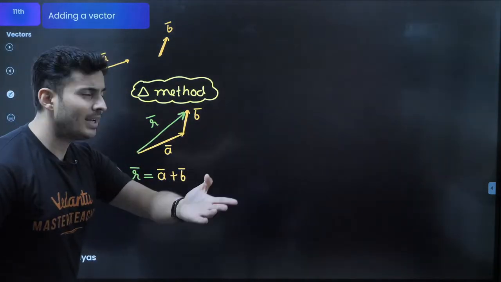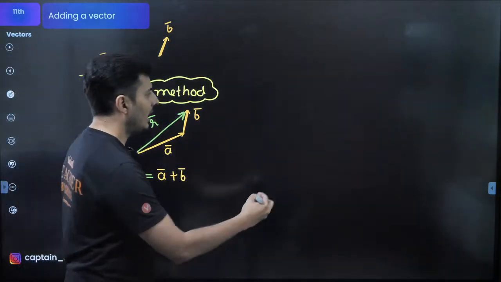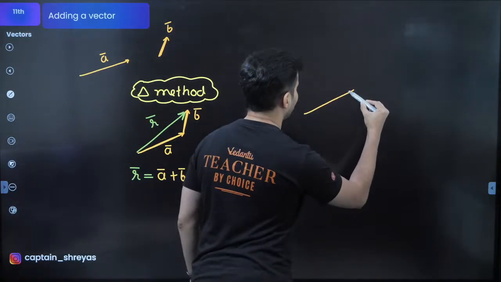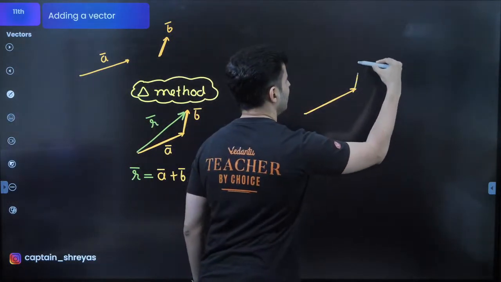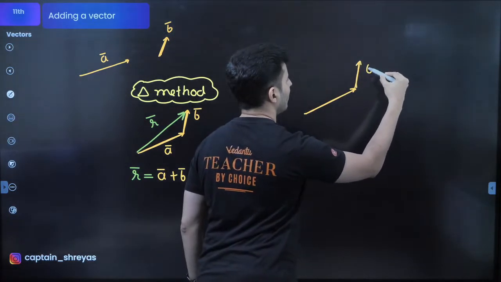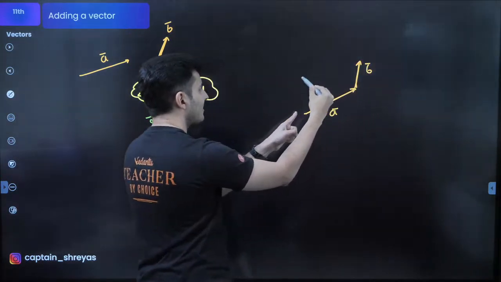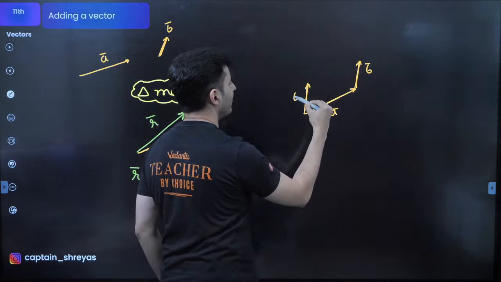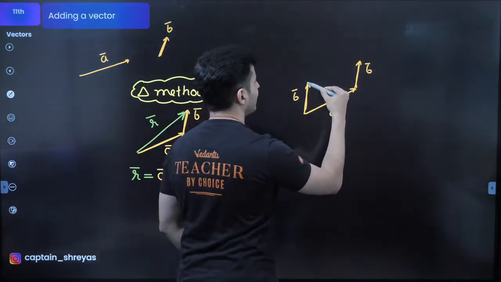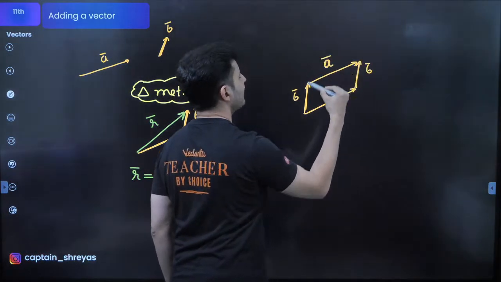Now, I will show you one interesting thing. What if I show that vector A as it is. This is vector B, obviously. Now what if I take that B and slide it over here? I take that vector B and slide it over here. Take this vector A and slide it over here. This is vector A. What is it becoming, guys?